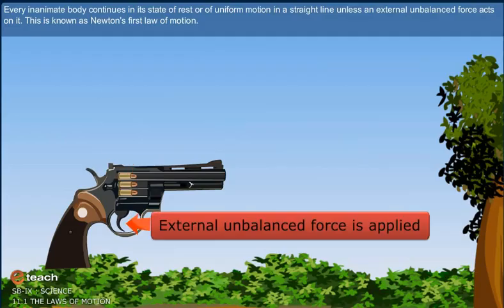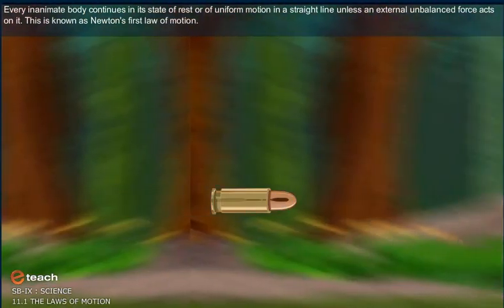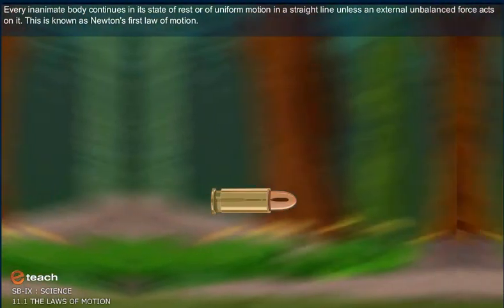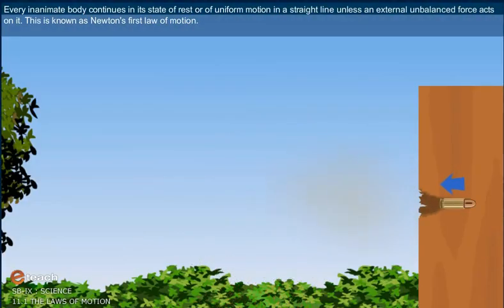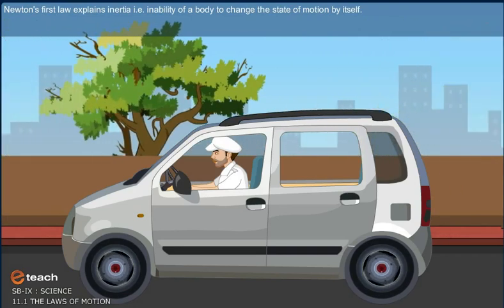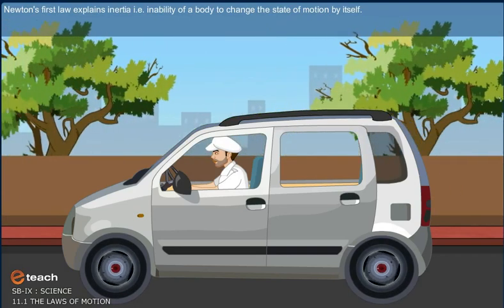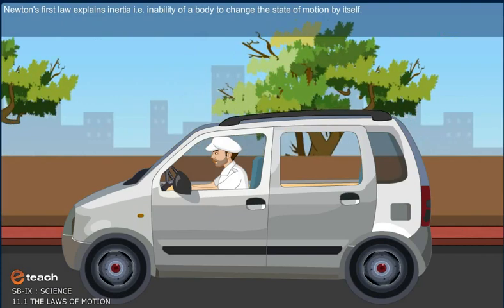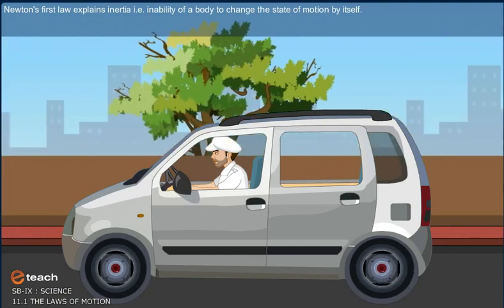Every inanimate body continues in its state of rest or of uniform motion in a straight line unless an external unbalanced force acts on it. This is known as Newton's first law of motion. Newton's first law explains inertia, that is, the inability of a body to change the state of motion by itself.